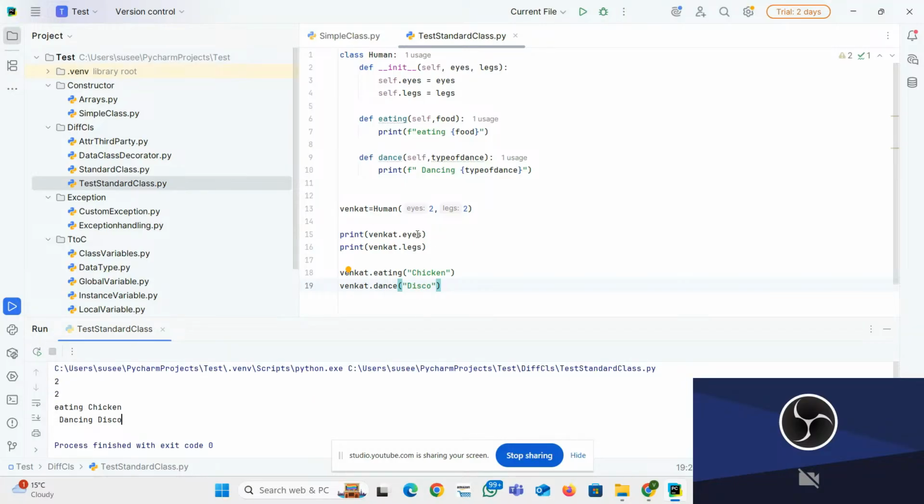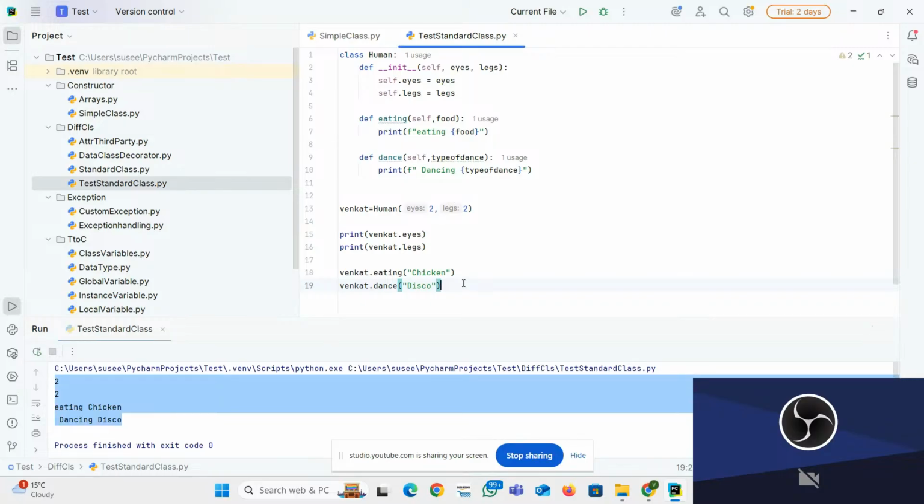See that? What is it printing? Venkat dot eyes. I passed the 2. This 2 is going here and it is referred here. It means my instance variable self dot eyes is 2. That's what it is printing here. And again, this 2 is coming here, so my object is accessing this particular one, legs. Similarly, Venkat dot eating chicken goes here, food, then eating chicken. Venkat dot dancing disco: disco is coming here.